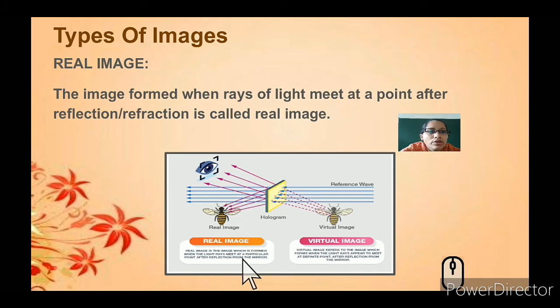So what is a real image? It is formed by light that reflects back with respect to the reference wave and crosses beyond a mirror or a hologram. You can see a hologram: when the light passes through it, the same image is formed on the screen. A real image is formed when rays of light meet at a point after reflection or refraction.